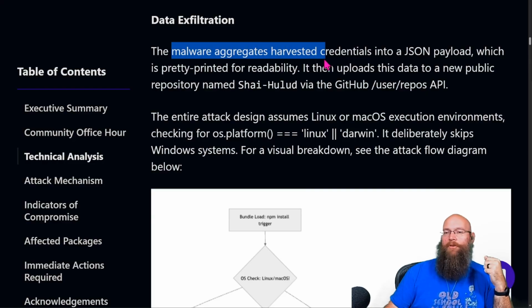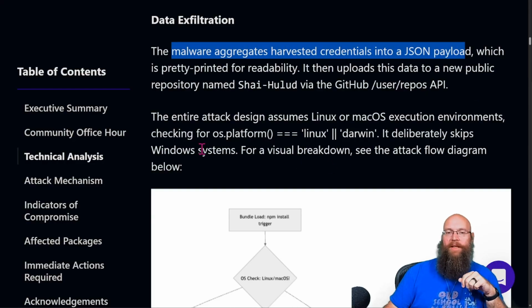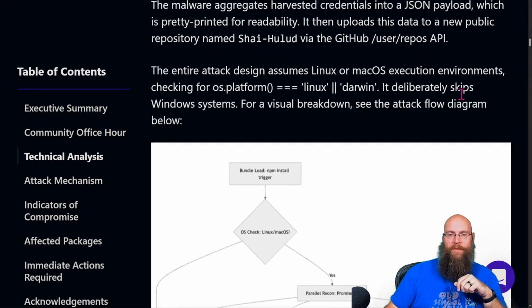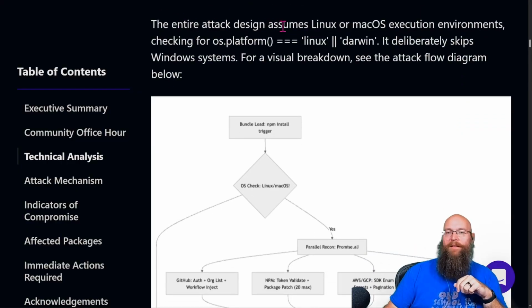Once the malware aggregates harvested credentials into the JSON payload, which is pretty printed for readability. Oh, how nice. It then uploads the data to a new public repository named SHAI HULUD via GitHub's user repos API. The entire attack design assumes Linux or macOS execution environments, checking for the possibility.